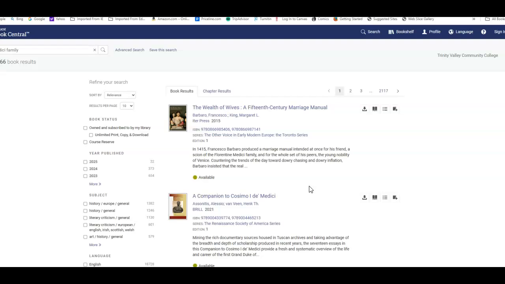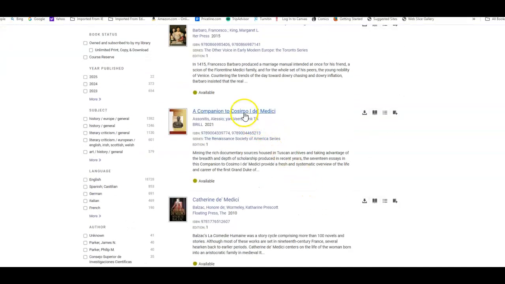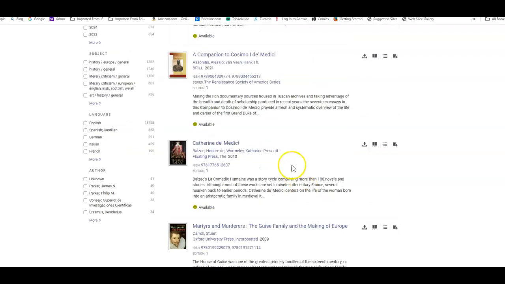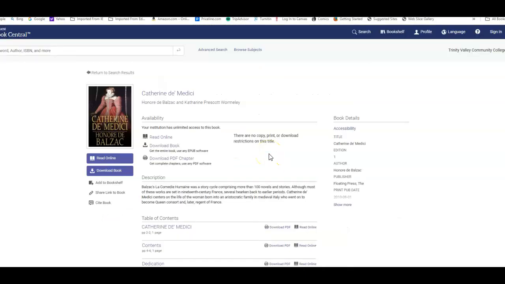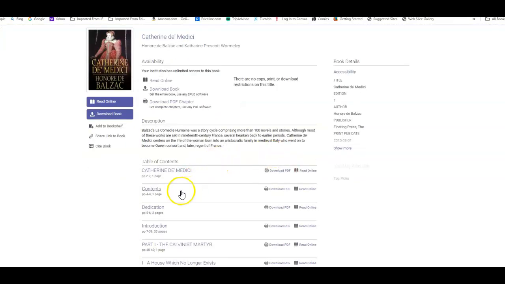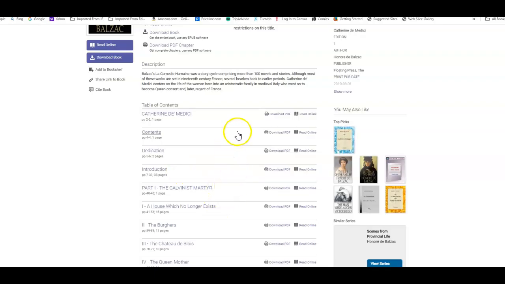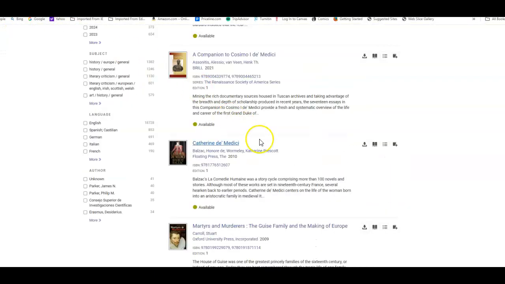There you go. This is a companion to Cosimo de' Medici. Catherine de Medici, this is a book about her. She's a very important individual. This was written by Honoré de Balzac, who was a French writer. You'll see that it's listed as 2010. No, this was actually written in a much earlier era. So you have this entire book, and you have the details here that are offered. Catherine is a very important figure.